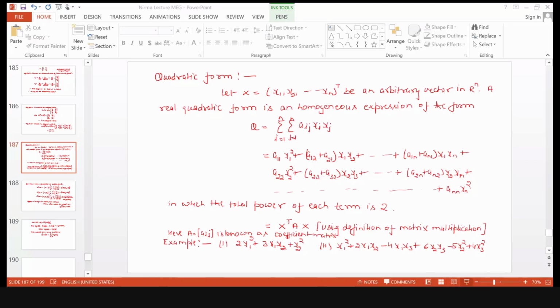A11 is 2, A12 plus A21 is 3, and A22 is 1. Now write down the B matrix, the symmetric form, in this case.